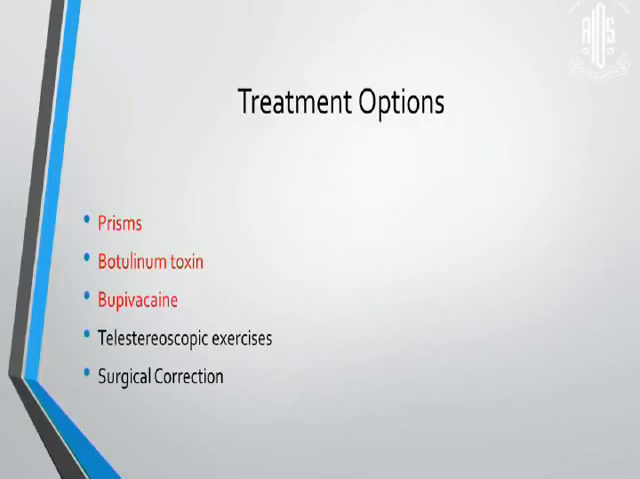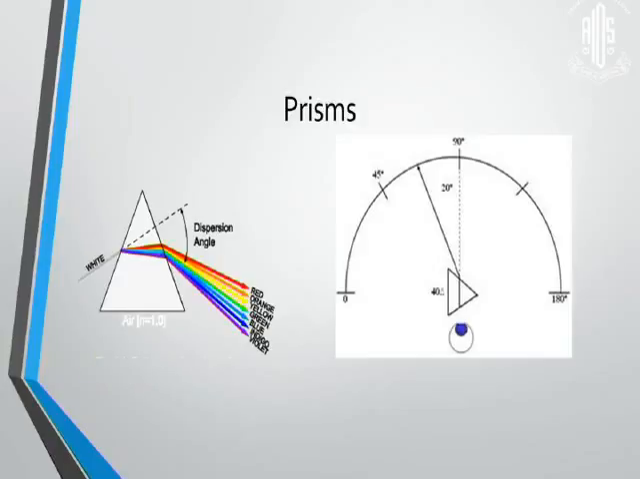So the treatment options that I'll be covering are prisms and injections. What are prisms? These are wedge-shaped glass objects which refract light towards the base. Light enters from the air into the glass medium, bends towards the base, and so the image shifts towards the apex. So when we say 40 prism diopters, we actually mean that the angle is being bent by 20 degrees.